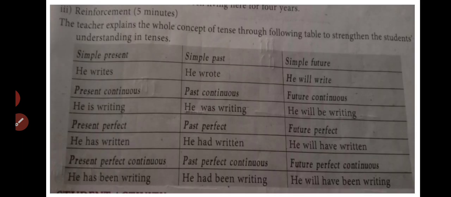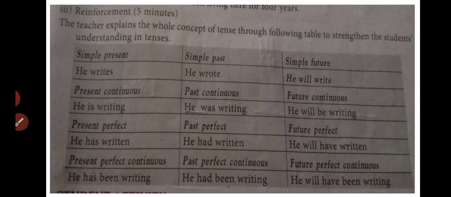Present tense indicates the present time. It includes whatever happens now at this moment and also in the regular period. Periodically the action happens. For example, I play cricket often. I go to school regularly. I go to temple regularly. Like this, the periodical action comes under the present tense.